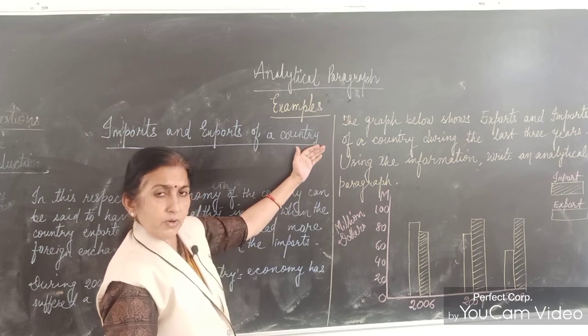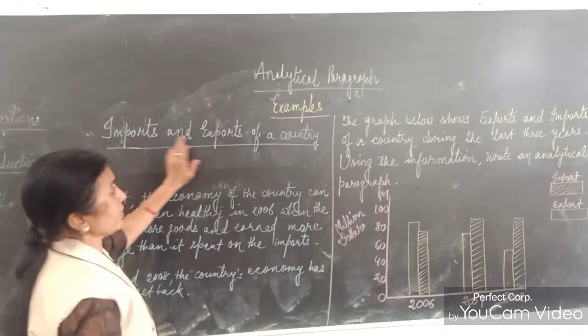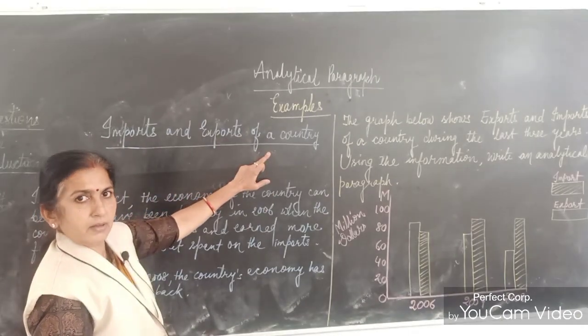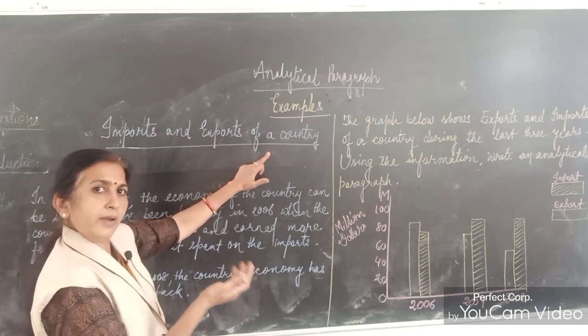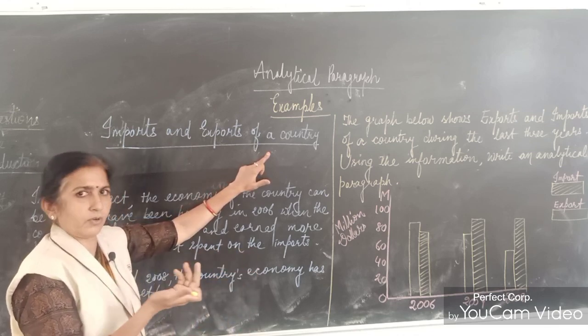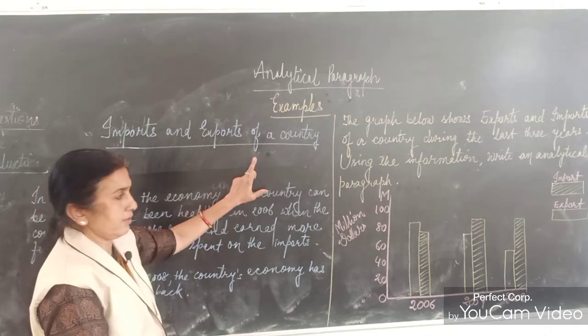What we are supposed to do, first of all we will write the heading. Heading you can write: imports and exports of a country. In an easy way you can write it, it's not difficult because we know what the question is about, and whatever the question is about, that will be the heading. Imports and exports of a country.